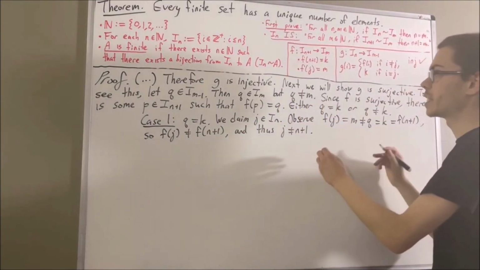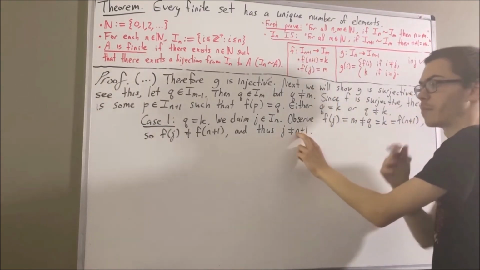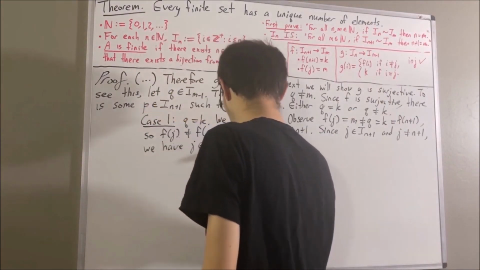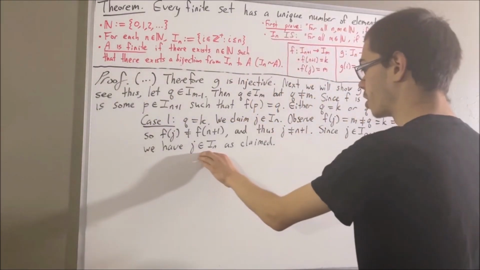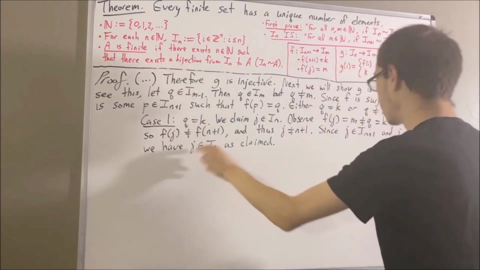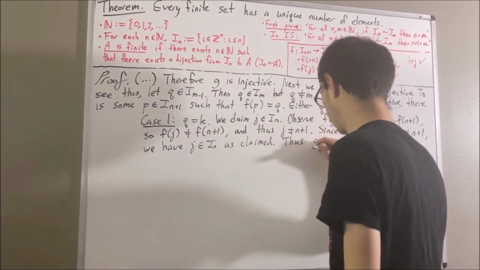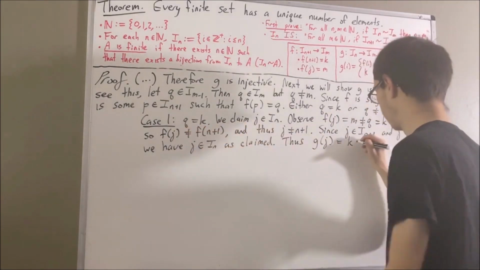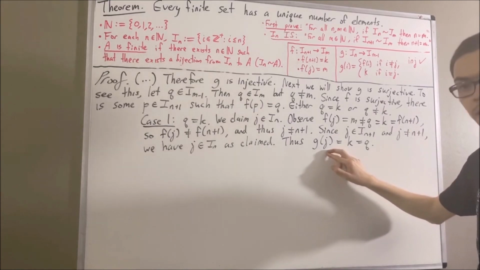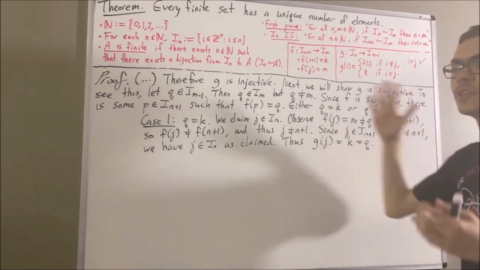So, since j is an element of I_{n+1}, but not equal to n plus 1, it follows that j must be an element of I_n. And now, since j is an element of I_n, g has a functional value at j. And so sending j into the function g, we have that g of j is equal to k. And k is equal to q. So what do we see here? There is an element t in I_n such that g of t is equal to q, namely j. So this completes case 1.